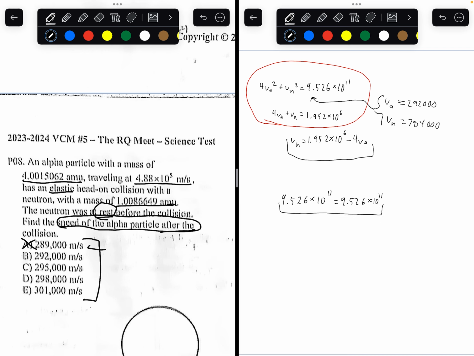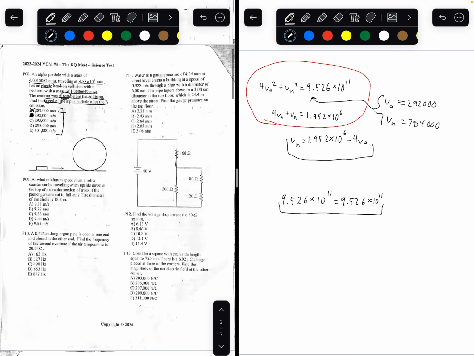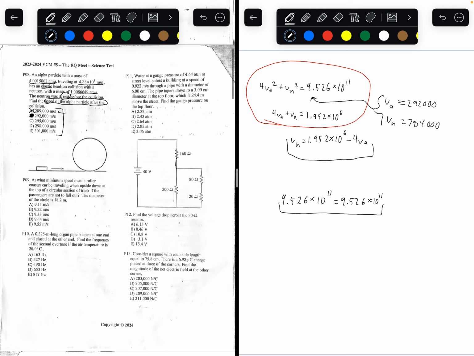Both the left-hand side and the right-hand side match up perfectly, so B would be the answer to number 8. If you had tried letters C, D, and E, none of the answer choices would have worked. And if you had done the quadratic method, it would have led you to answer choice B. So the answer to number 8 is going to be letter B.